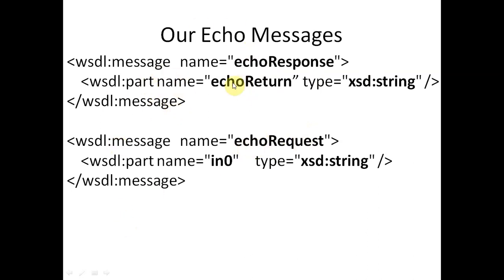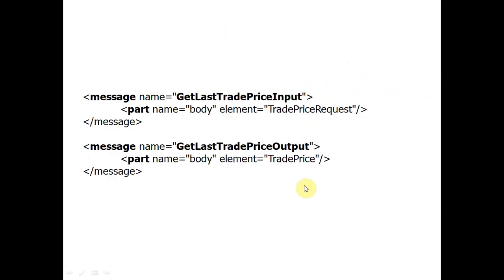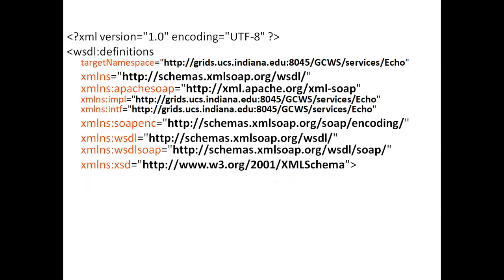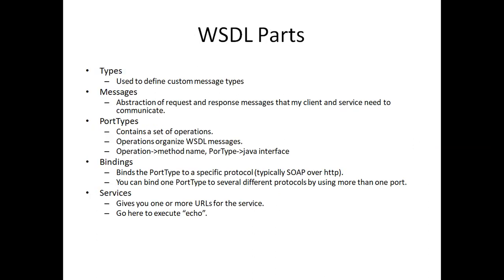So the part name is echo return, and the XML data type is string type. And this is another message, get last trade price input, get last trade price output. So we can ask for stock prices through this message also. So this is the part name element, trade price request. We will send the trade price request, and in response we will have the trade price. Same way here. So messages means the messages we will pass to the server.